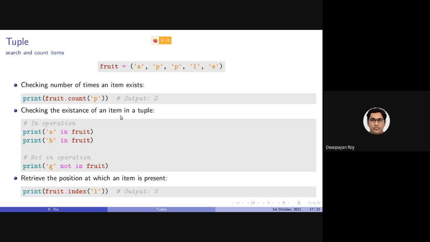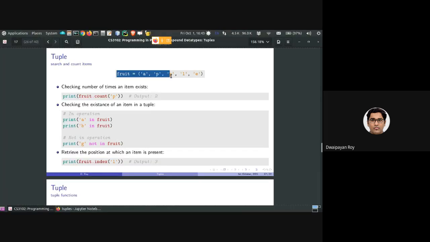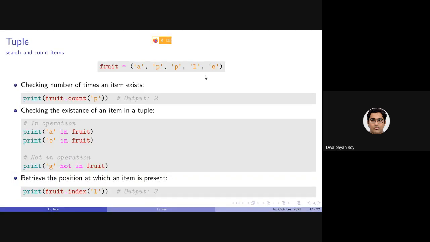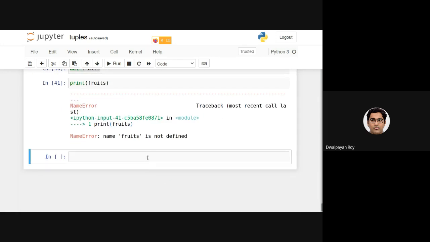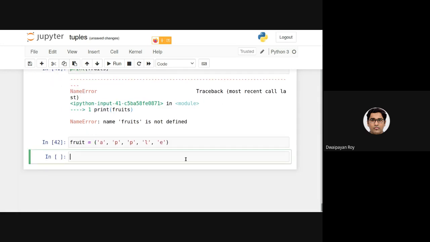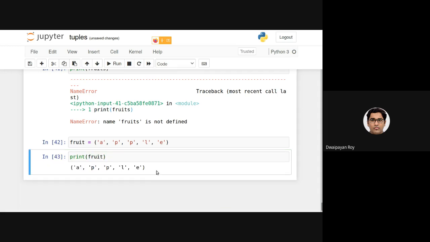Let's try that. Say we have this fruits tuple. If I print fruits, it prints this.